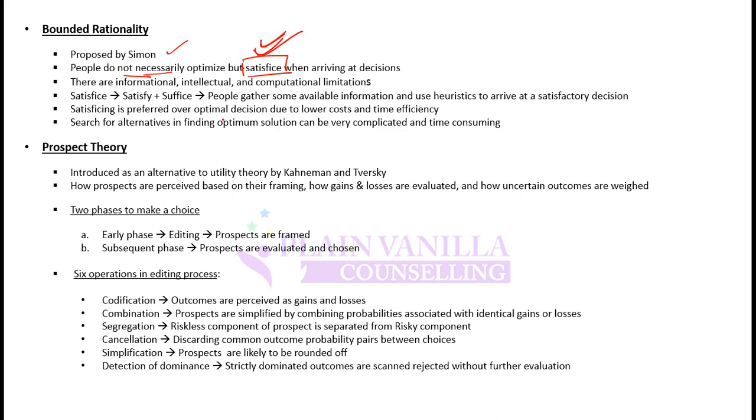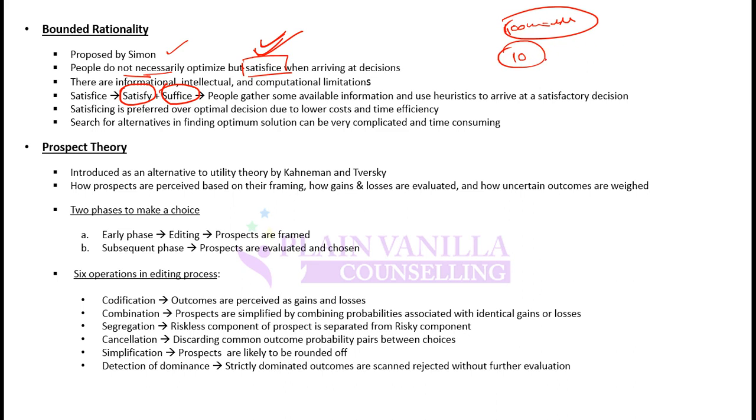You will see it in questions as well. What does satisfice mean? Satisfice means satisfaction plus sufficiency. It says that the investor will not be taking optimal decisions. So let's say the investor has 100 variables, or 100 numbers or anything, and dozens of, let's say, 10 probabilities or different things.